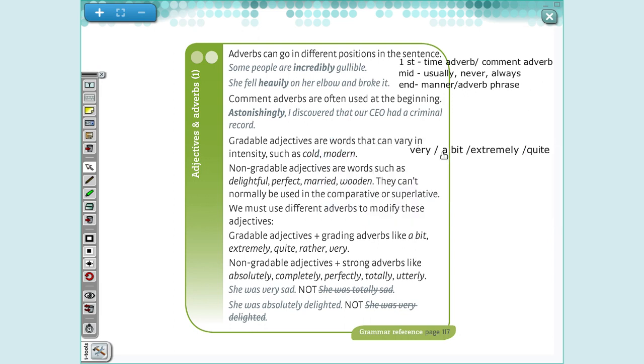So some adjectives are considered gradable, and when I talk about gradable adjectives, I can change them, okay? I can add some words that change the meaning of my adjective. These words are called adverbs, okay? Very is an adverb, a bit, extremely, okay?